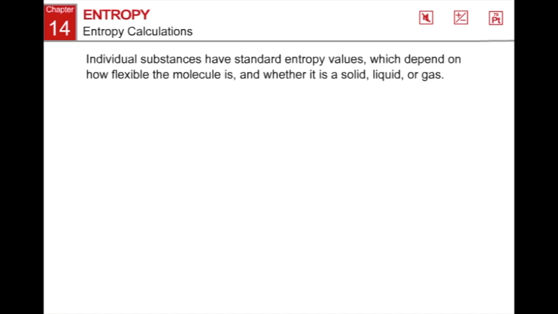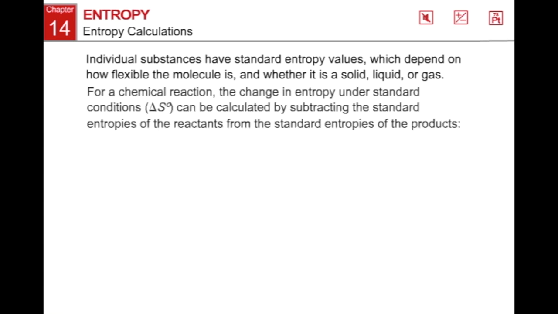Individual substances have standard entropy values, which depend on how flexible the molecule is, and whether it is a solid, liquid, or gas. For a chemical reaction, the change in entropy under standard conditions, delta S naught, can be calculated by subtracting the standard entropies of the reactants from the standard entropies of the products.